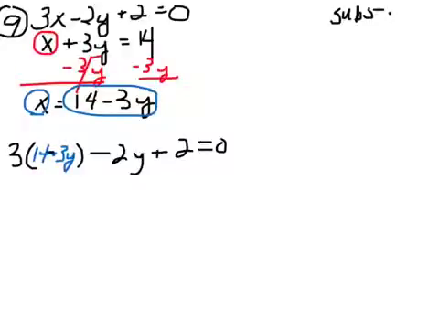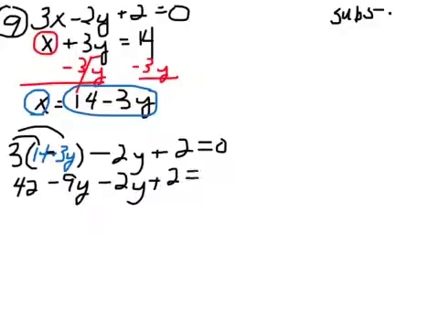Okay, so I'm going to have to simplify this and solve for y. 3 times 14 is 42. 3 times negative 3y is a negative 9y. Then I have a minus 2y, and plus 2 equals 0. All right, let's combine some like terms. 42 and 2, if I combine those, that makes 44, right? And then I'm going to combine some other like terms. We have y's here. Minus 9y minus 2 more y is a minus 11y, and that's equal to 0.